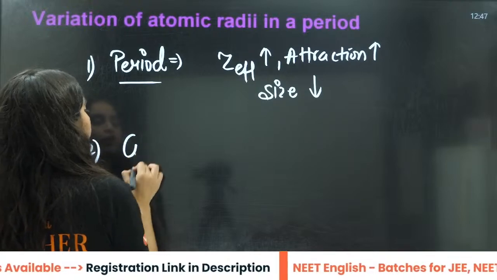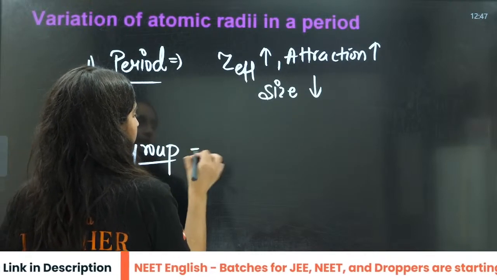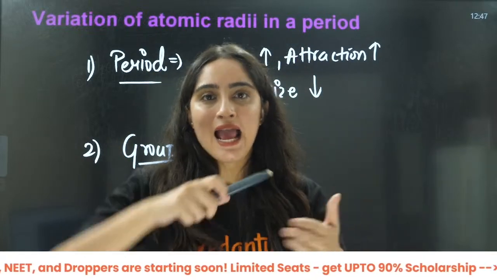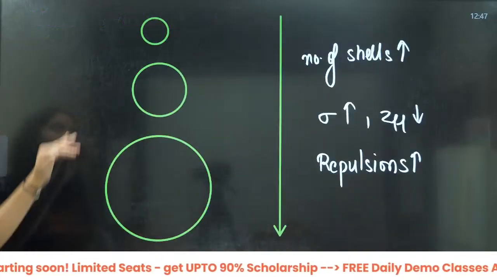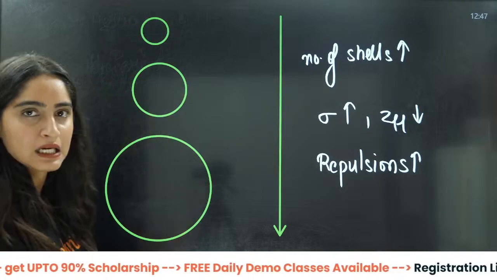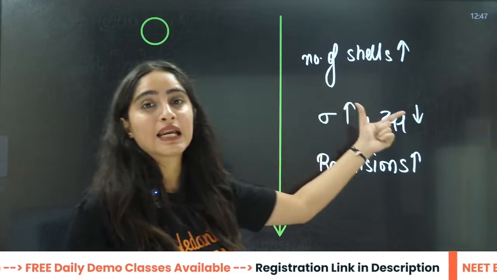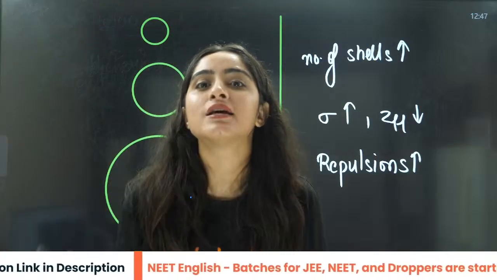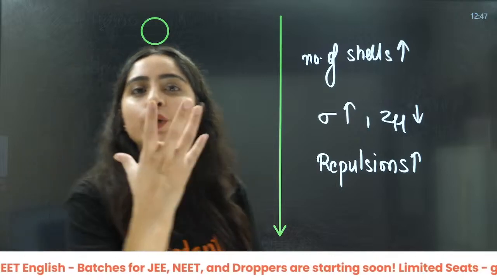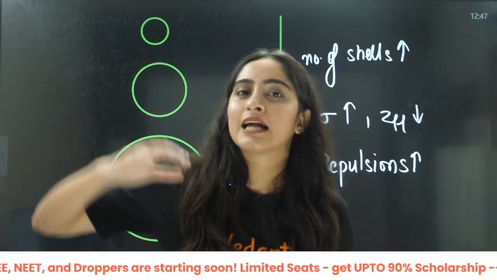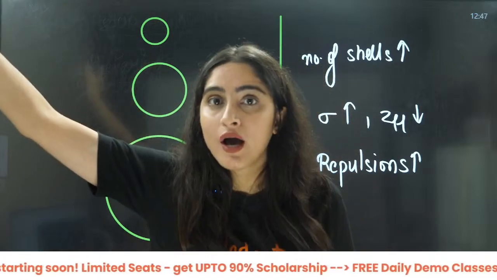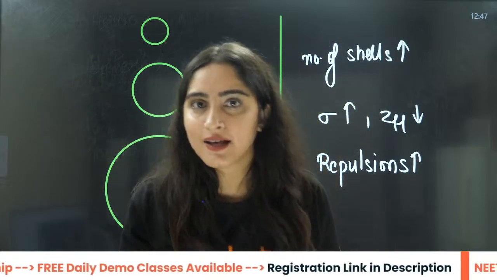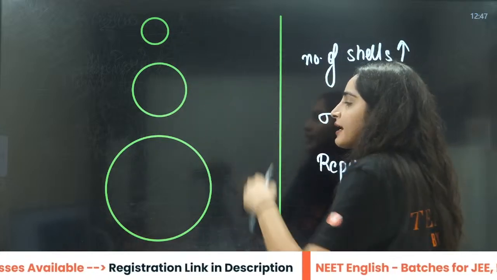Then beta, what about the group? In Z effective, down the group, what you will see, the number of shells are increasing, right? And that is why the screening effect is increasing. The shells, lots of electrons. The valence are increasing. I told you one thing. Nucleus is the heroine, right? And the outermost electron is the hero, right? And all these other electrons are the valence, right?